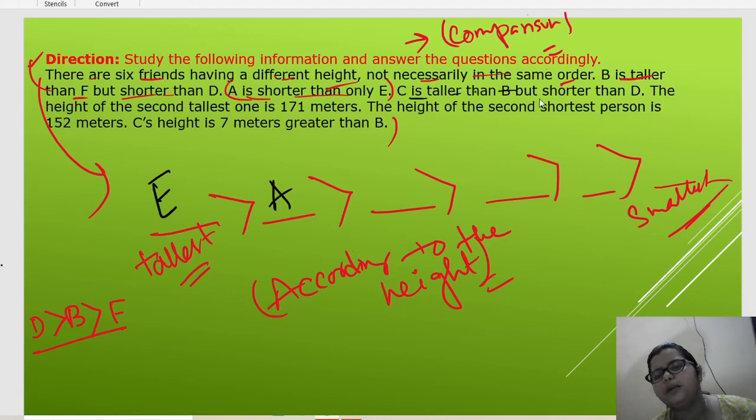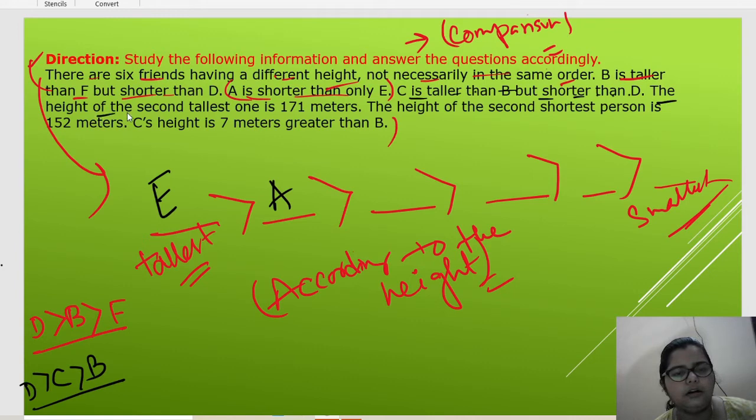C is taller than B but shorter than D. So C is taller than B but shorter than D. This is the second one. And the height of the second tallest person is 171 meter. And the height of the second shortest person is what? This is the shortest person, or smallest, the shortest person.